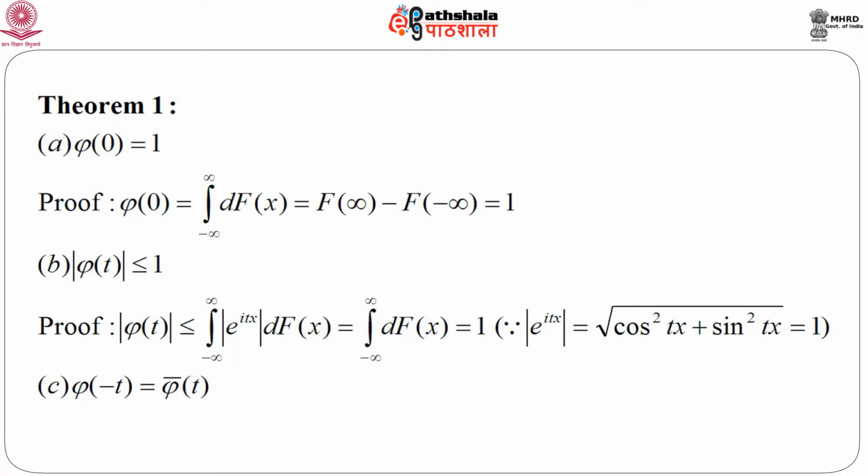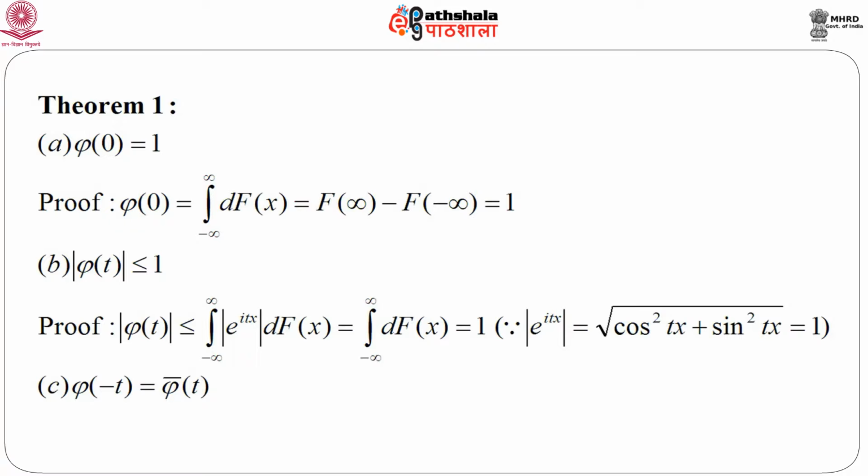The modulus is square root of cos square t x plus sin square t x, which equals 1 whatever be the value of x and t. So, this becomes 1 and hence again the integral from minus infinity to infinity of d capital F x, which is nothing but capital F of infinity minus capital F of minus infinity, which equals 1.